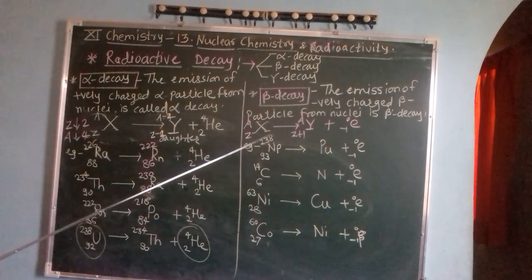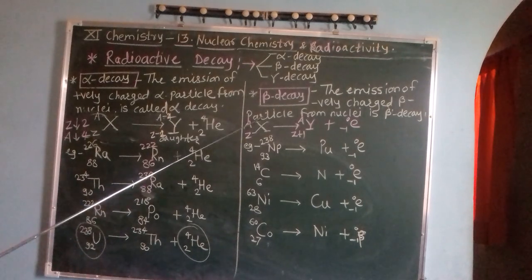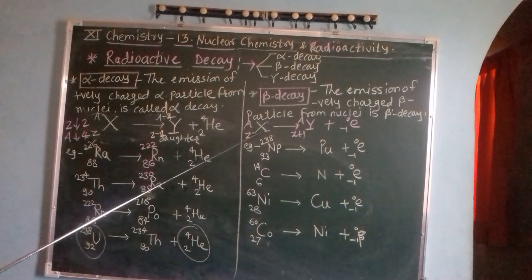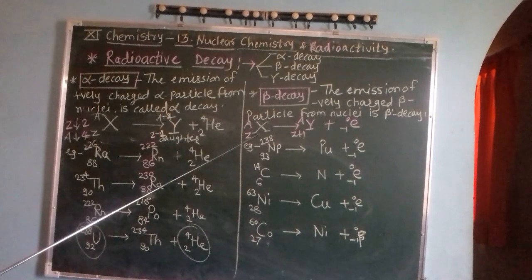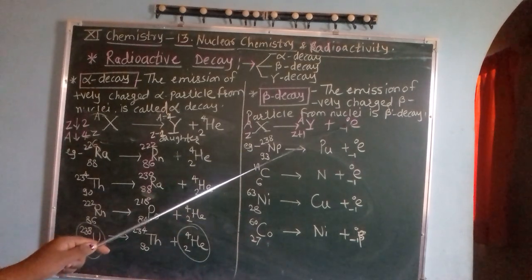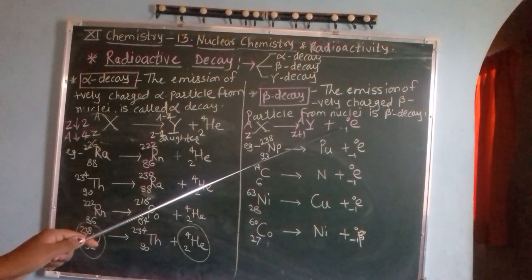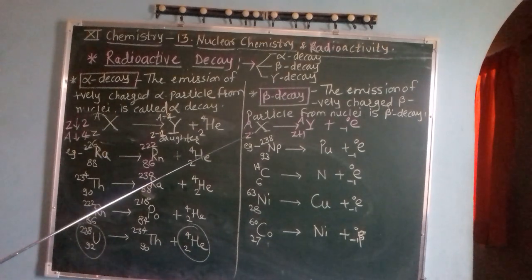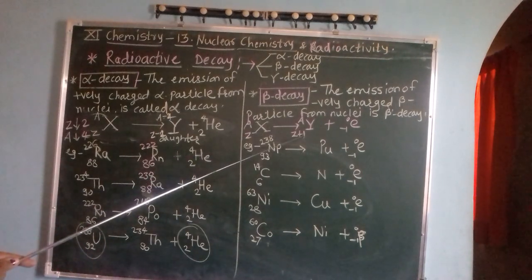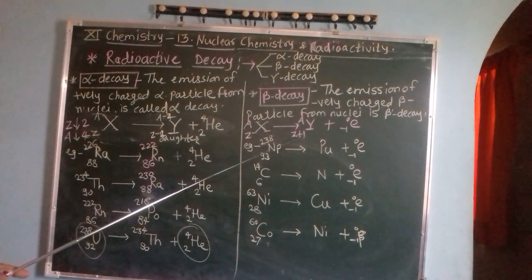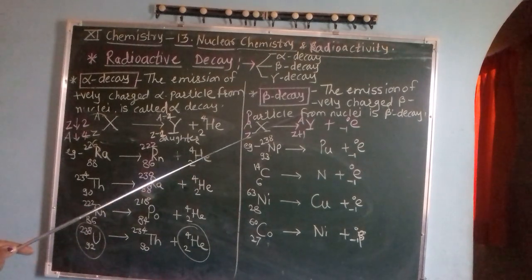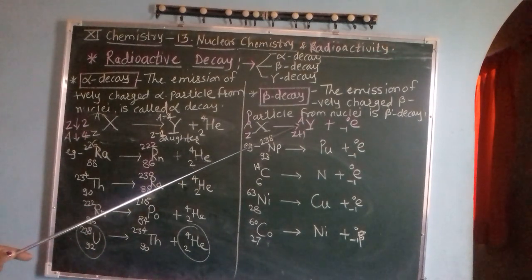Means when a radioactive element X loses a beta particle, we can write the beta particle or electron as minus 1, 0. Means if there is emission of an electron or beta particle from the radioactive nuclei, the new daughter will be formed which has atomic number increased by 1 and mass number unchanged.